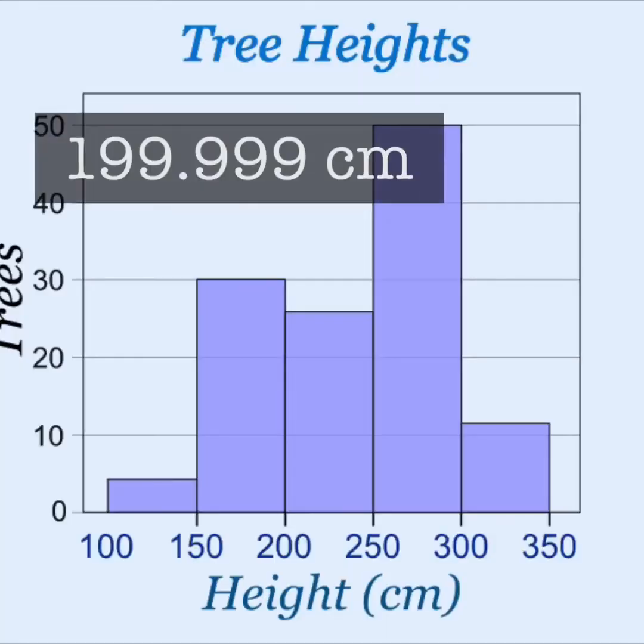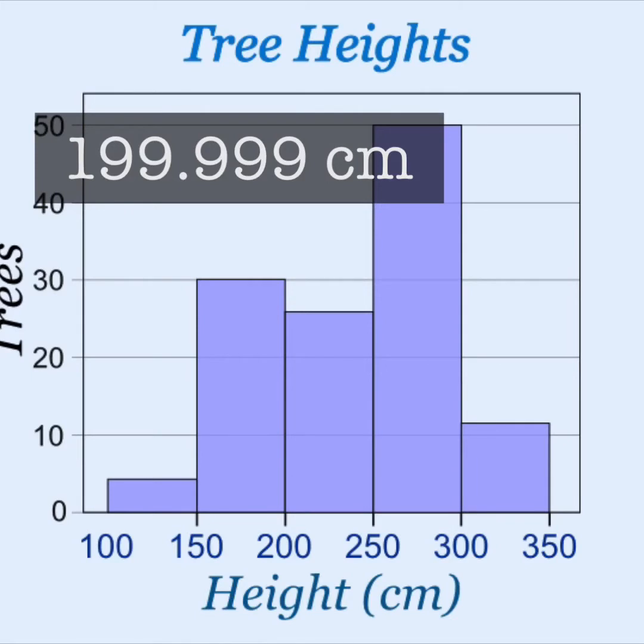Now, I always like to go to some crazy example. So let's say a tree is 199.999 centimeters tall. Where would that fall? If we take a look at our histogram, we have the number 199.999, or 199 and 999 thousandths.